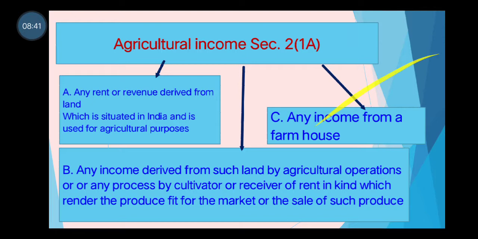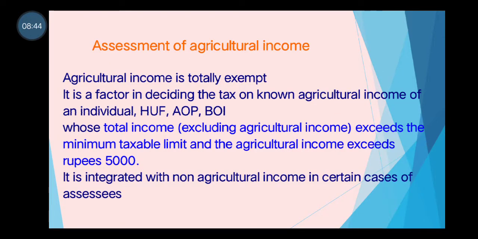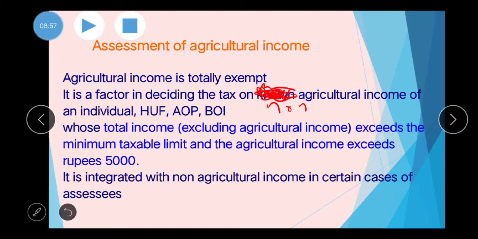Next we are moving to the assessment of agricultural income. As we already told, agricultural income is totally exempted from the Income Tax Act. But even then it is a factor in deciding the tax on non-agricultural income in case of an individual, HUF, AOP, BOI whose total income excluding agricultural income exceeds the minimum taxable limit and the net agricultural income exceeds rupees 5,000.